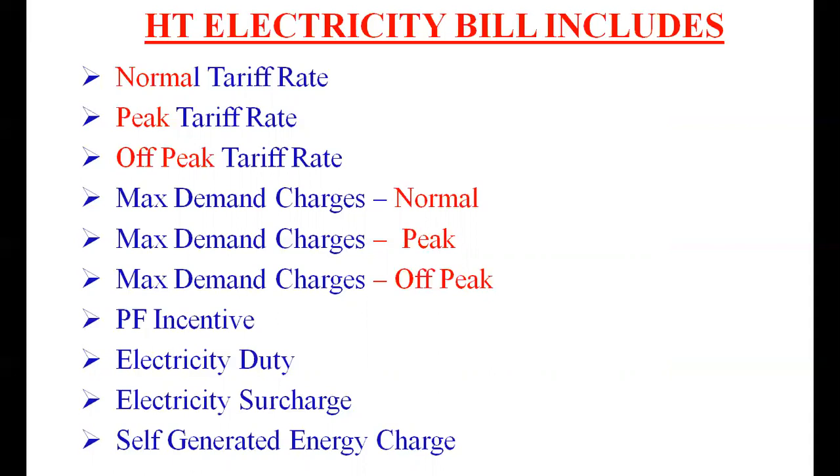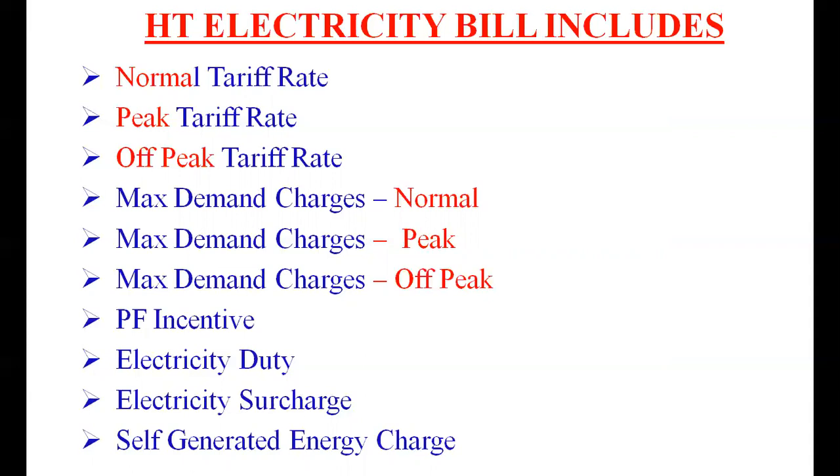Similarly, there are maximum demand charges. They will be different for the normal period, peak period, and off-peak period. There are also power factor incentive, electricity duty charges, electricity surcharge, and self-generated energy charge. That means if you are using a diesel generator, a small amount of charge will be billed in the HT electricity bill.